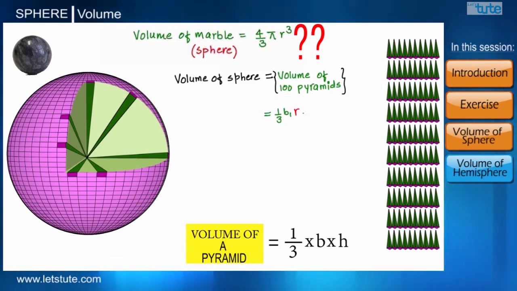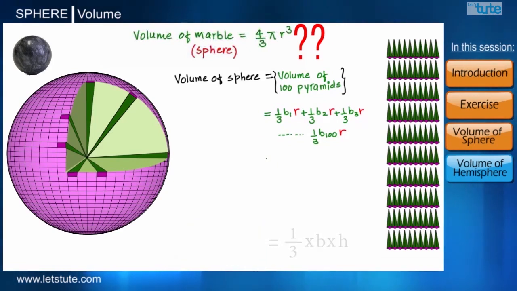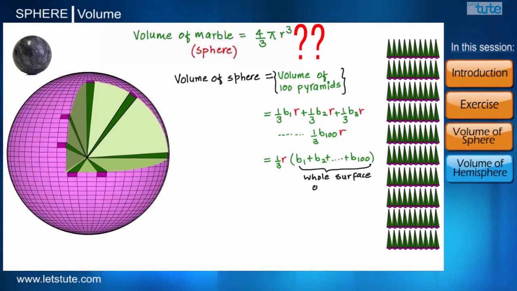Similarly, for the second pyramid, we can write 1 by 3 B2 R. For third, 1 by 3 B3 R. And so on, we can write for the 100th pyramid 1 by 3 B100 R. Now, 1 by 3 and R can be taken common. So the next step will be 1 by 3 into R into the bracket B1 plus B2 till B100, since addition of all these tiny bases of the pyramids together form the whole surface of the sphere.